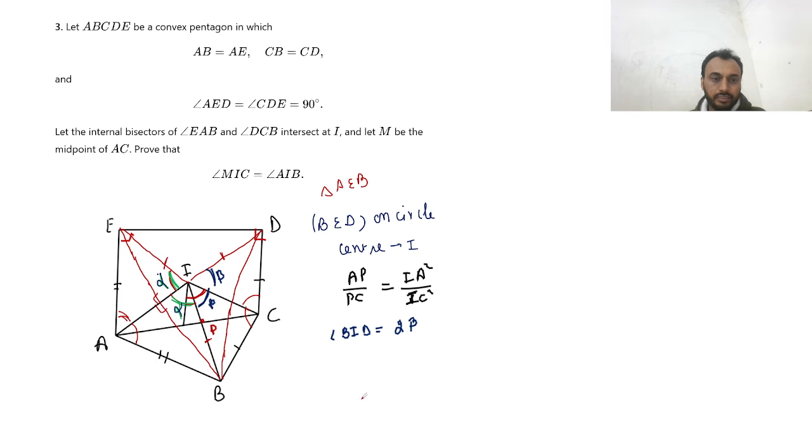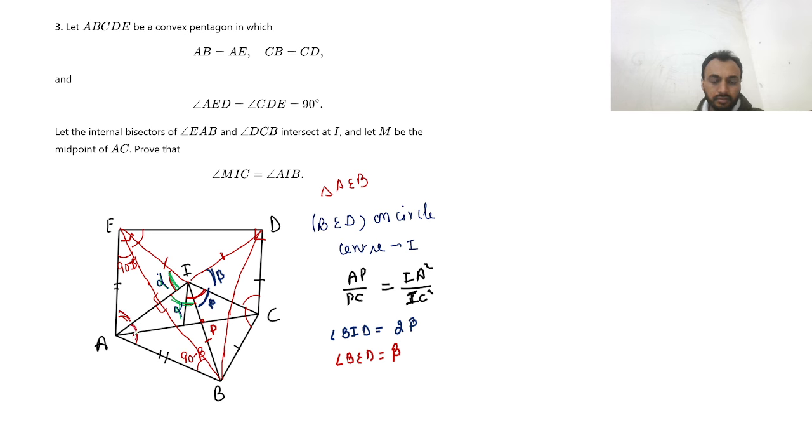On the circumference it should be beta only. So can I say that angle BED is beta? Angle BED is beta because it is half of BID. So if this is beta, then this is 90 minus beta. If this angle is 90 minus beta, then this is also 90 minus beta because it is an isosceles triangle.